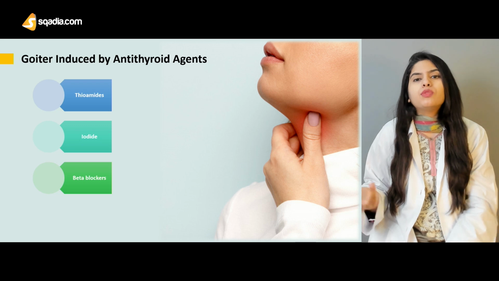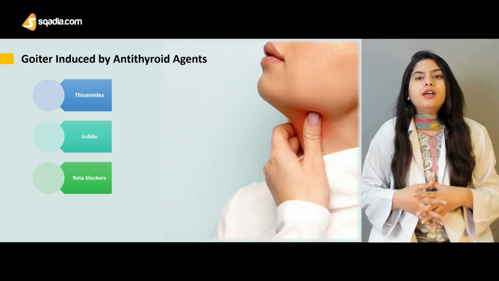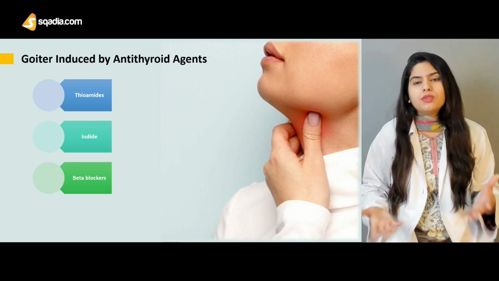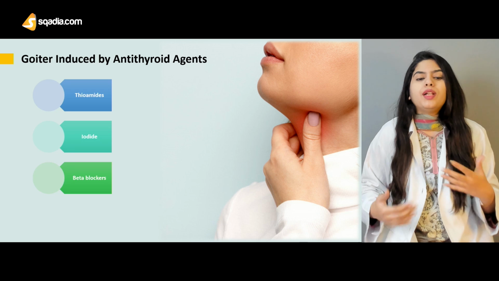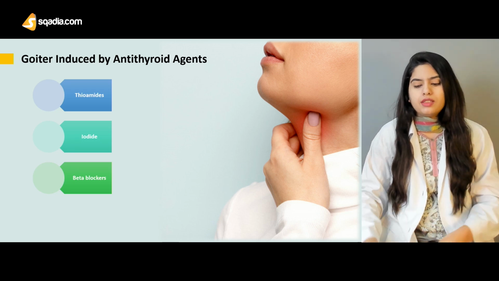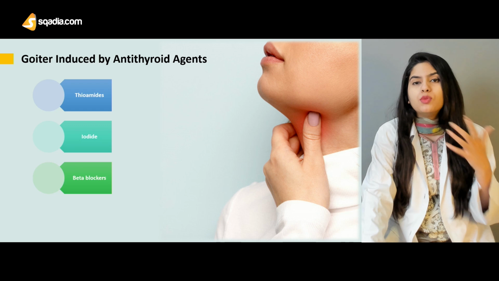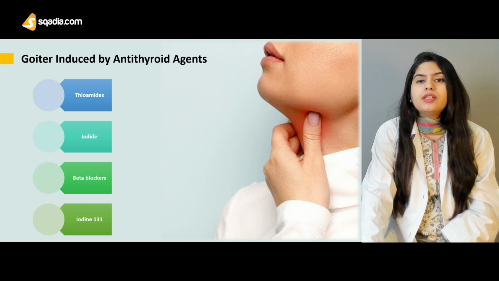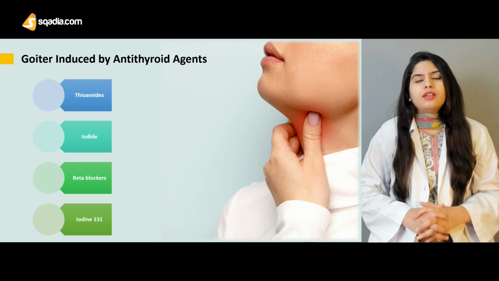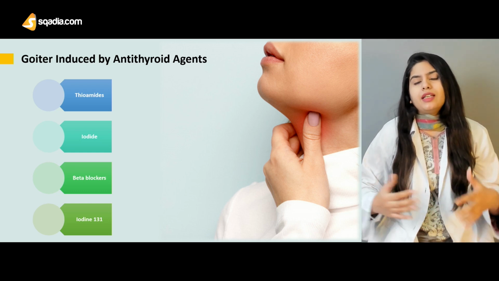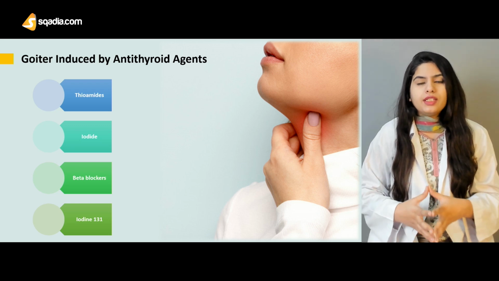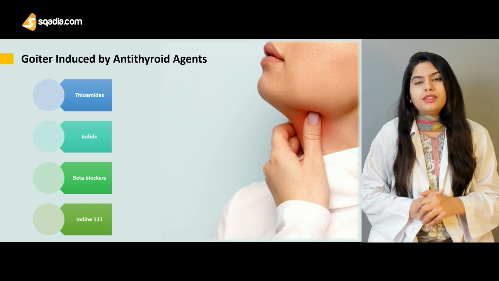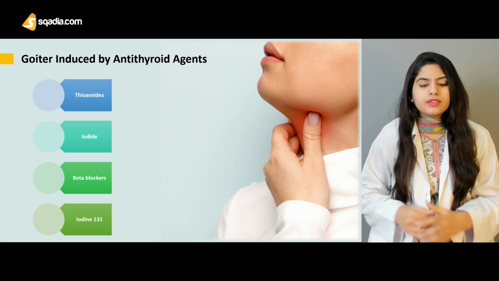So you can say that the patient who is suffering from hypertension, or any kind of heart disease, is more susceptible to develop hypothyroidism or goitrous hypothyroidism. Then iodine-131 is a drug that is used in radioactive treatment, and it can also lead to hypothyroidism and cause goitrous hypothyroidism.